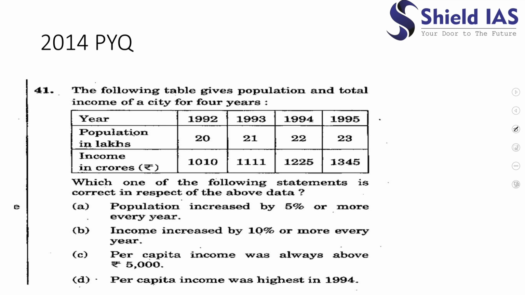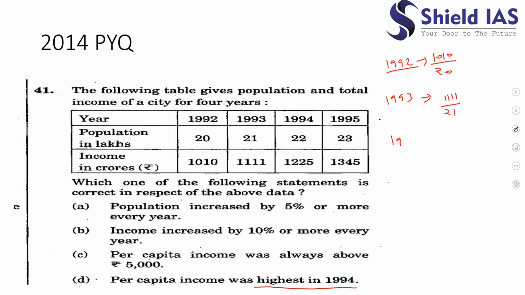Option D says per capita income was highest in 1994. What is the per capita income in 1992? It would be 1010 upon 20. In 1993, it is 1111 upon 21.